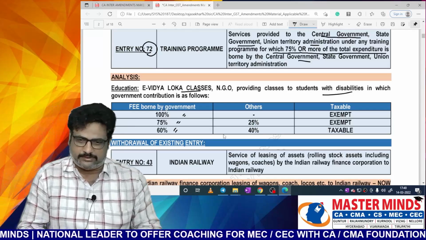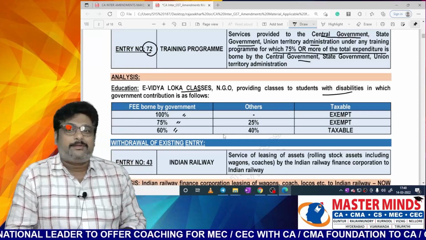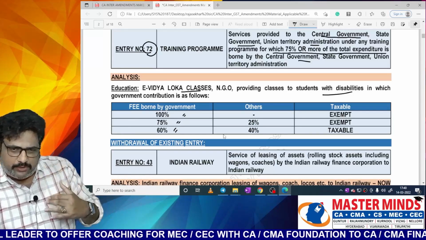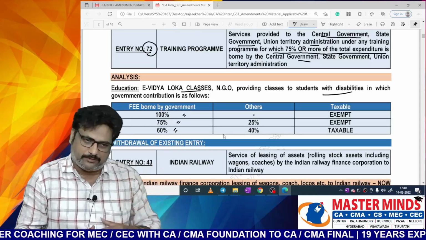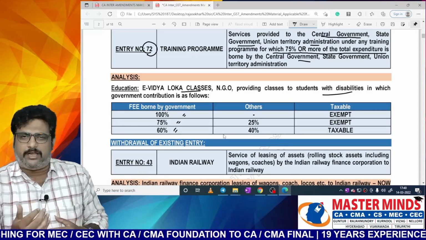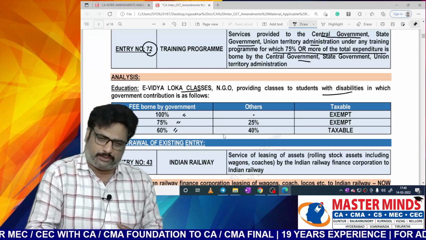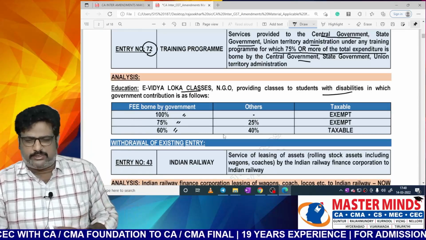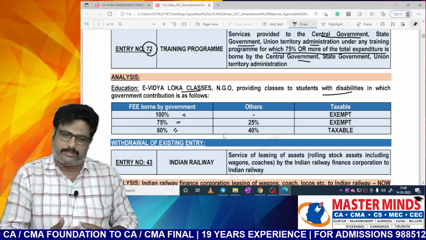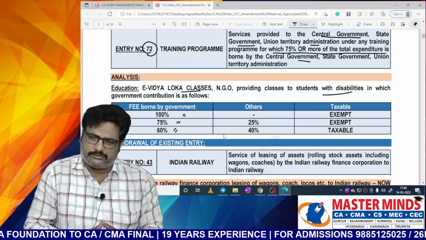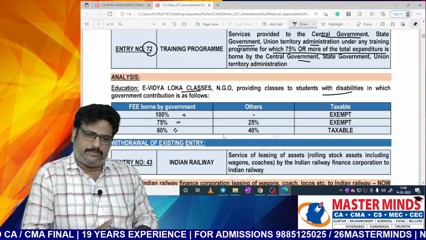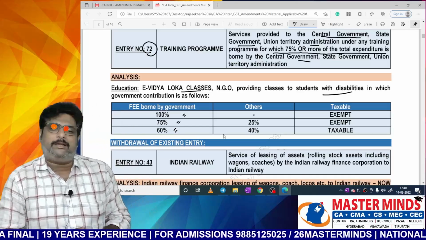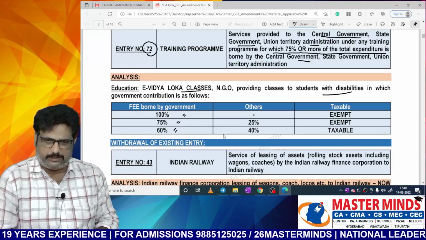What is the position? If more than or equal to 75% of the expenditure was met by the government, then the exemption will be applicable. So since 75% of the expenditure is borne by the government, it is exempt. The next one is fee borne by the government 60% and others 40%.